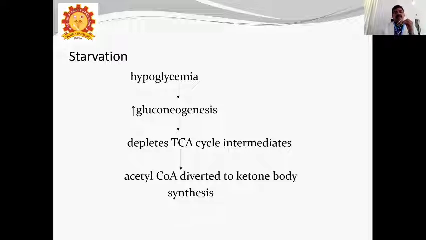At that time, blood sugar level will be less, and hypoglycemia will happen. Once hypoglycemia happens, gluconeogenesis will start, it depletes TCA cycle intermediates, and acetyl-CoA is diverted to ketone body synthesis. Then ketone bodies will be produced in starvation.